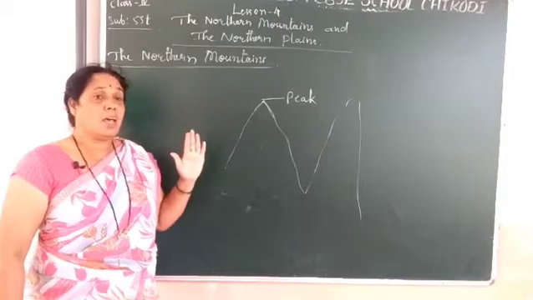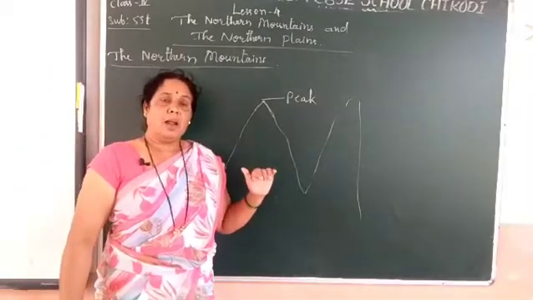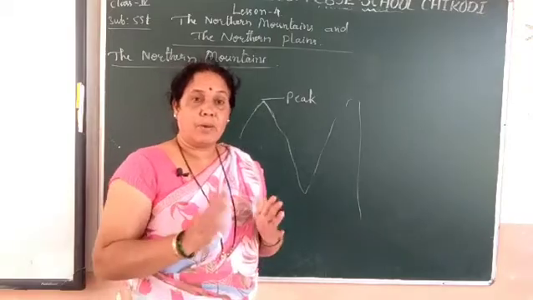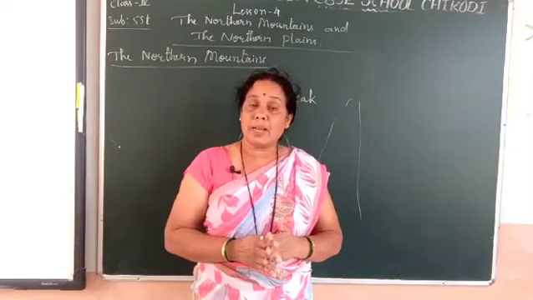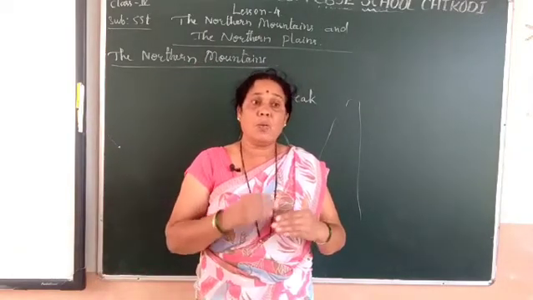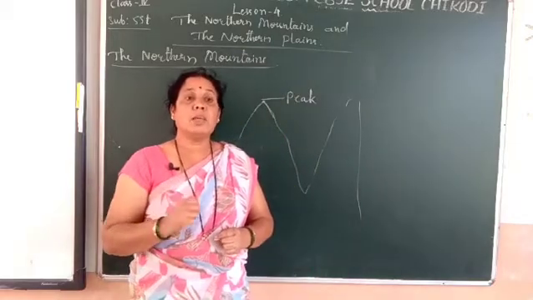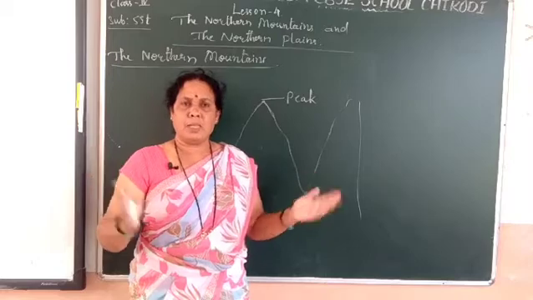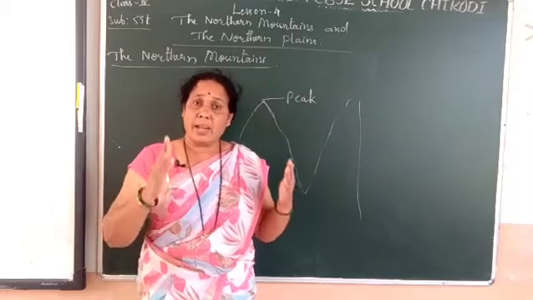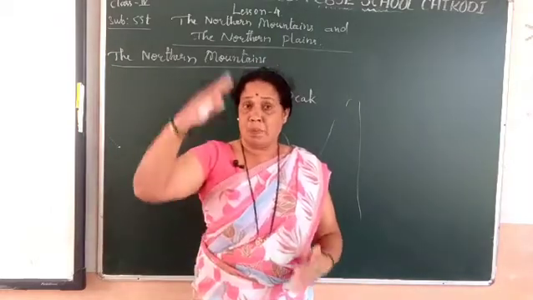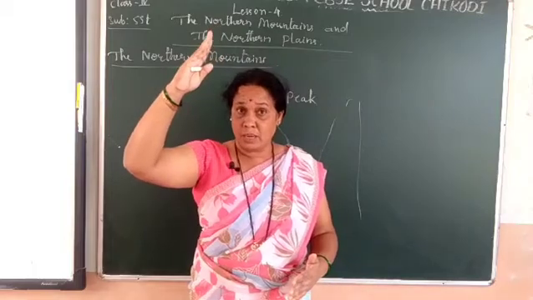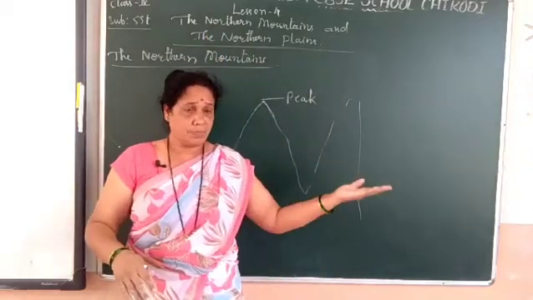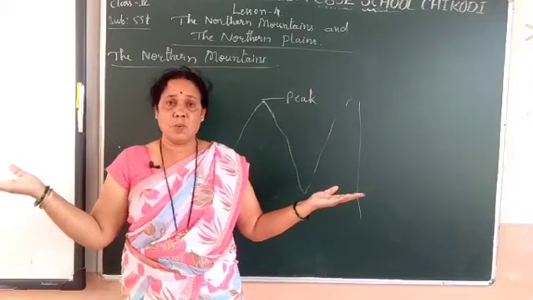So this is about the mountain. Now, what are the northern mountains? Do you understand clearly about the mountains? So now we are going to learn about the northern mountains. You know the India map, you have seen that. Directions are very important there. The upper part is called the north pole, the lower part is called the south pole. This is east and this is west.